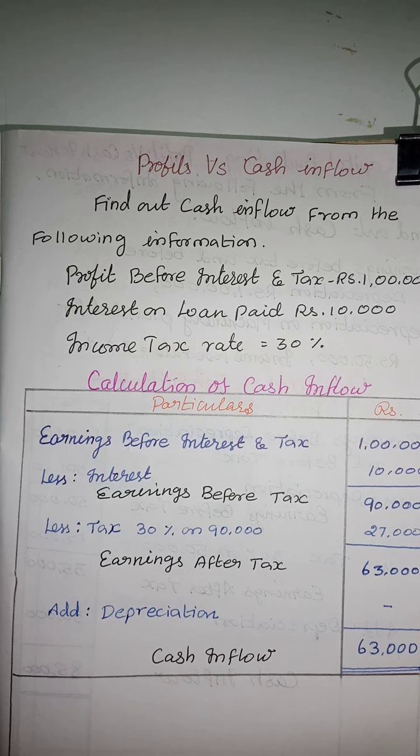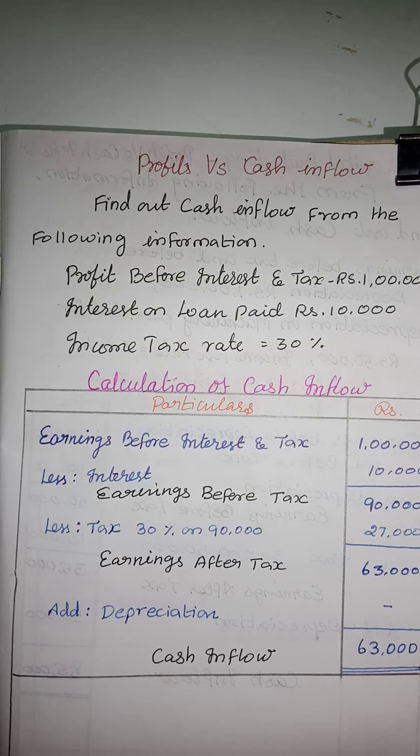Before that we have to find the accounting profit. That means sales minus cost of goods sold is gross profit less depreciation, earnings before interest and tax, less interest, profit before tax, less tax, profit after tax, add depreciation is cash inflow.